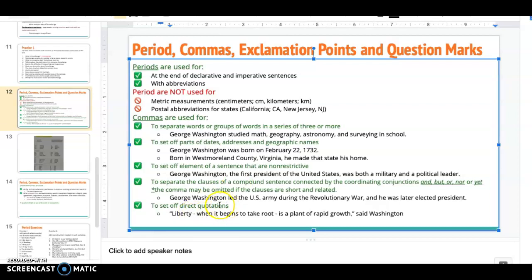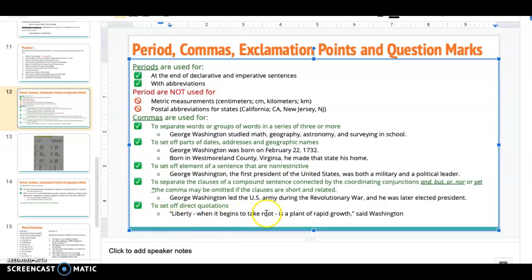George Washington led the U.S. Army during the Revolutionary War, comma, here's our conjunction, and he was later elected president. So this comma really could be a period if you took out and. George Washington led the U.S. Army during the Revolutionary War, that's a sentence, and then it's continuing. So that's a compound sentence.